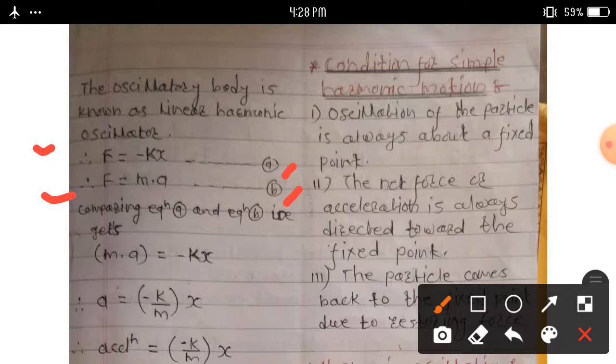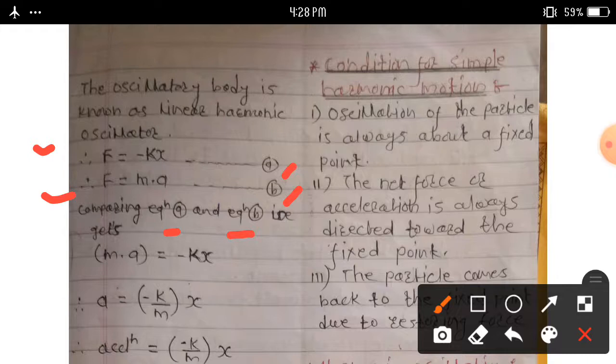Comparing equation a and equation b, we get ma is equal to minus kx, because both sides have the force. Then we can write here LHS is equal to RHS. That time m into a, or mass into acceleration, is equal to minus kx.